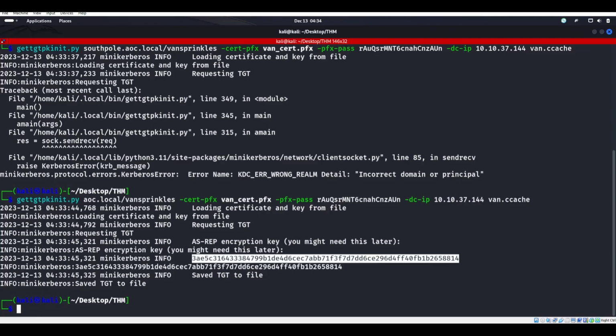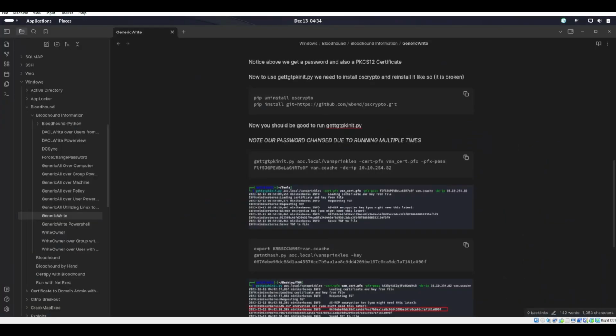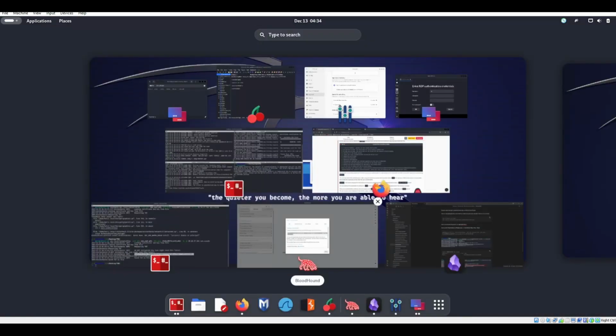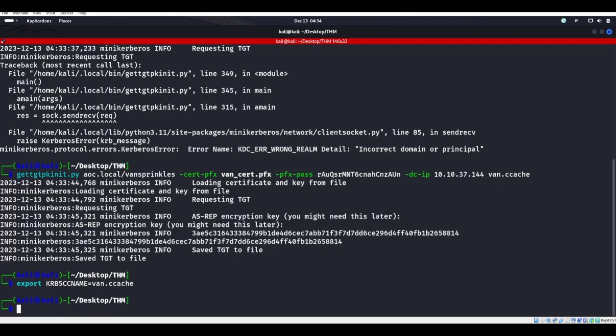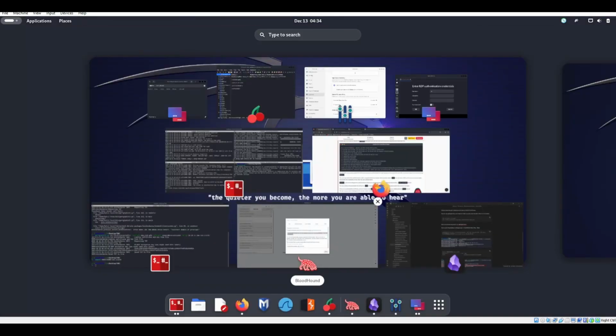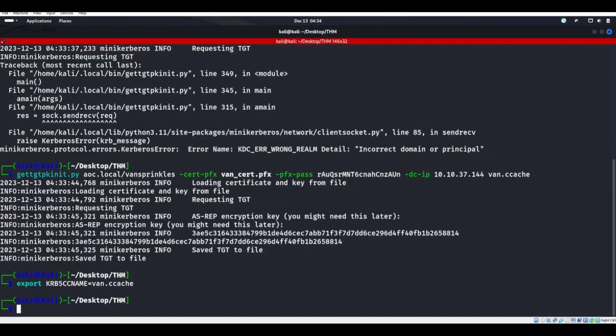So now we have this weird long string of characters, right? We can now use our getnthash with it, okay? But first we want to export that ccache file that we made, that van.ccache. We're going to export KRB5CCNAME, right? Van.ccache, okay, awesome. And then we go ahead and use our getnthash.py, another Impacket script. This comes along with the getTGT script there.